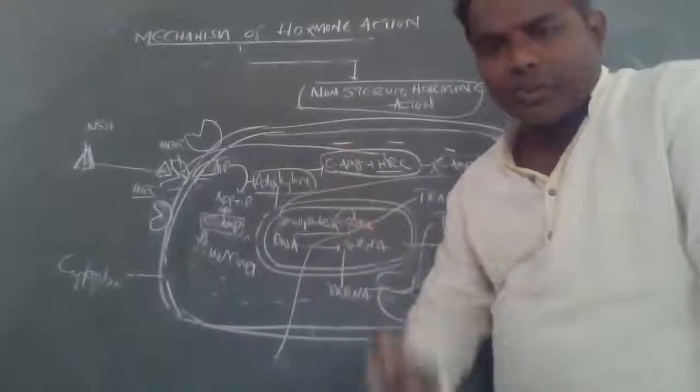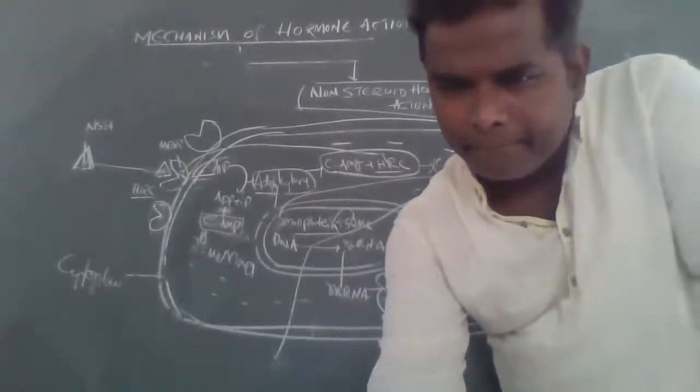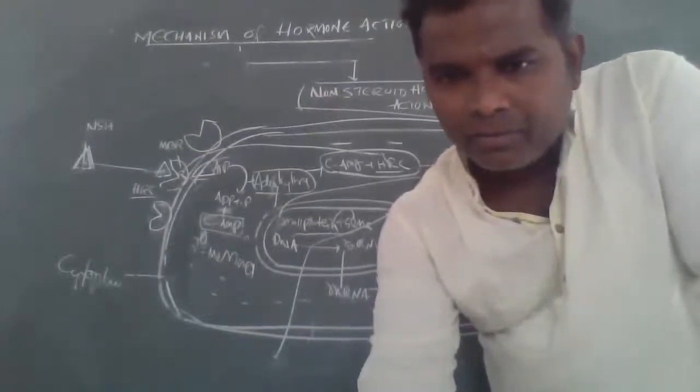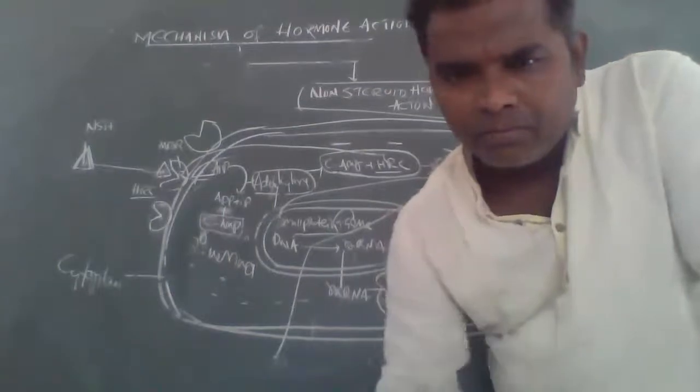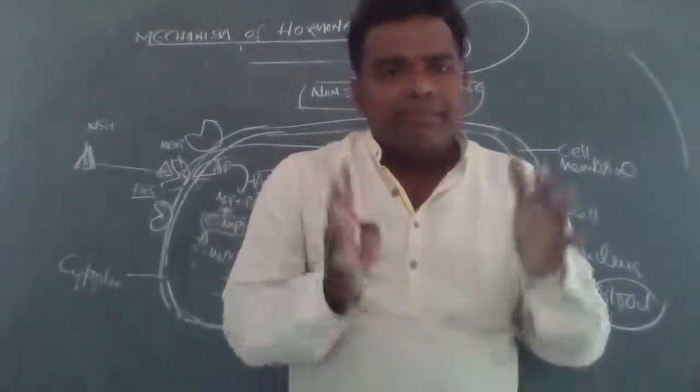In the presence of an enzyme. Which enzyme is there here? Adenyl cyclase enzyme. The adenyl cyclase enzyme helps in the formation of the secondary messenger, cyclic AMP. Okay. Clear?